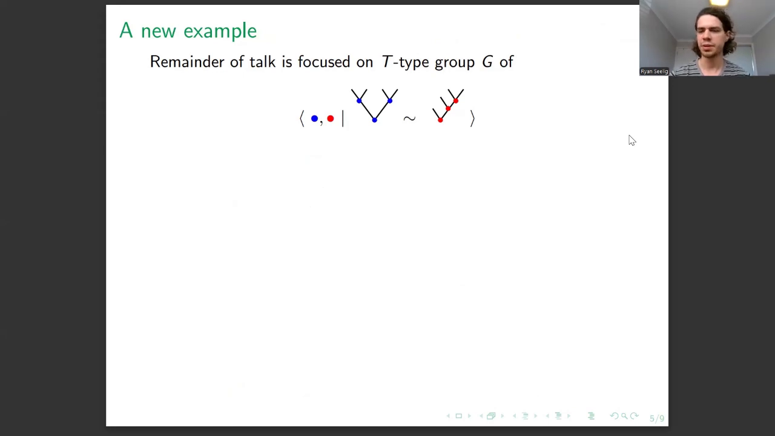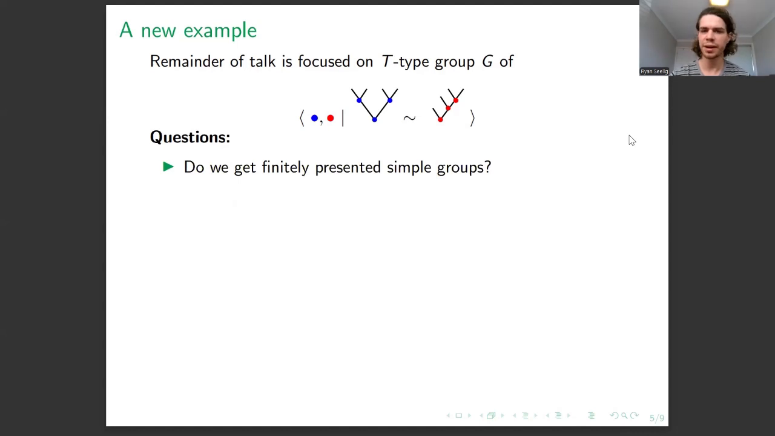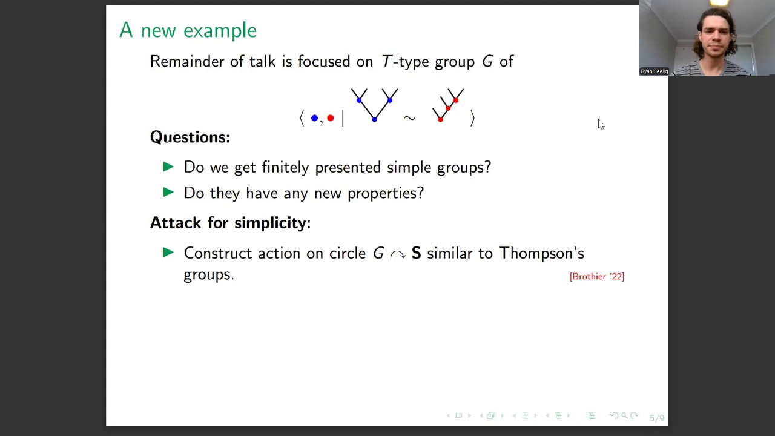So this shape is very special and it's going to give us some really interesting new properties that haven't been seen before. And we're interested in the T-type one, so a group acting on the circle. So some motivating questions for us. Do we get finitely presented simple groups? Just like how Thompson's group T was finitely presented simple, is the circle version of the group we get here of tree pair diagrams going to be simple as well and finitely presented? And then do they have any new properties?